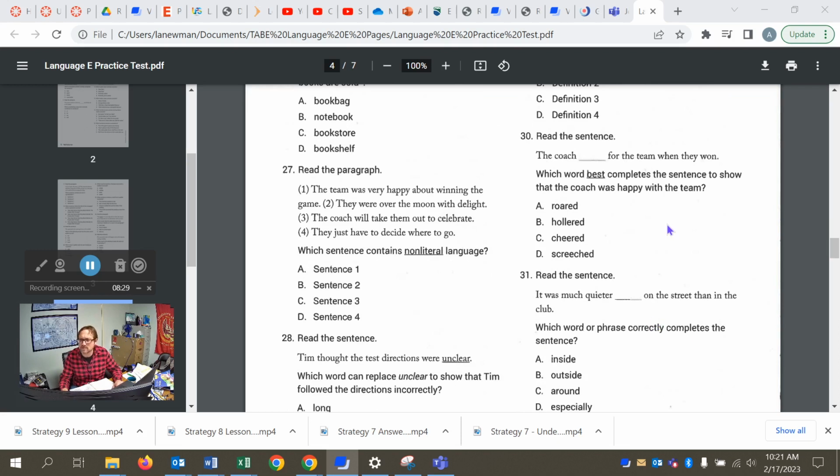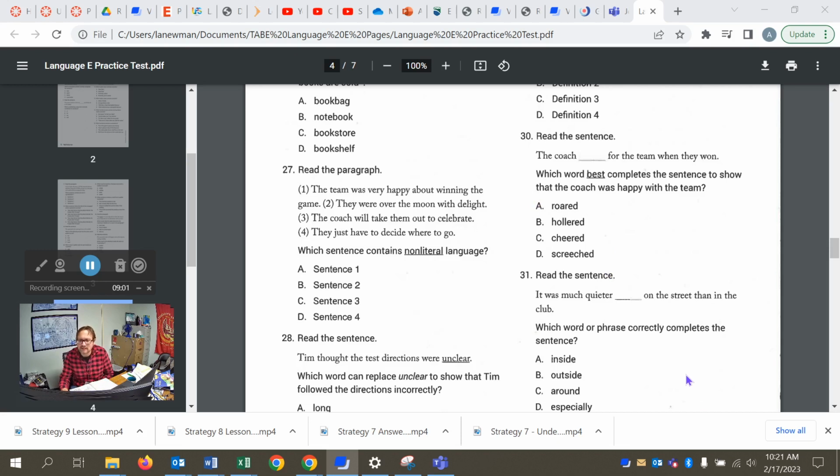All right, 30. Which word best completes the sentence? It is C, cheered. The coach cheered for the team when they won. Most appropriate in context. These other words do mean using your voice in a loud way, but they all have a bit of negativity to them. Cheered has the most positive context. There's an encouragement, an appreciation in cheering that may not be apparent in roaring, hollering, or certainly not screeching.